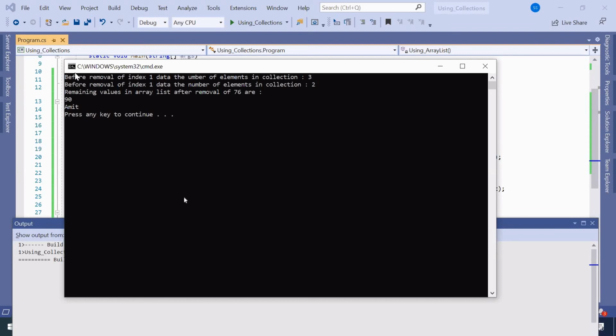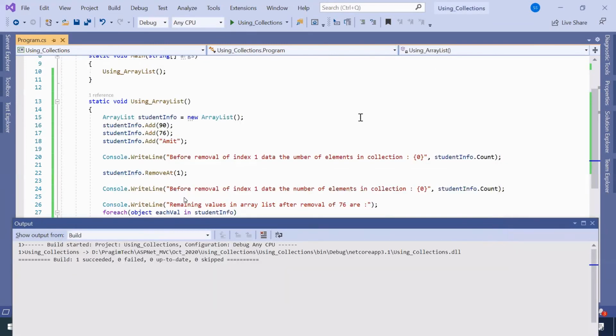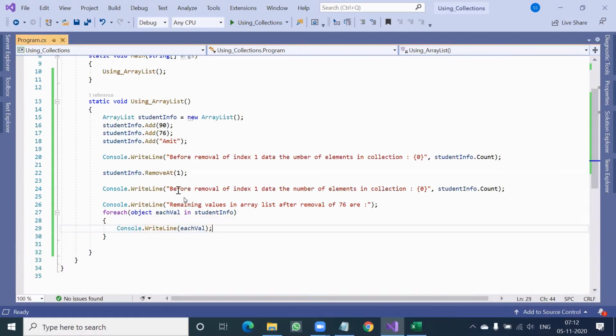I should have changed that to after removal. So before removal the count is 3, after removal of one value it becomes 2. Total count is 2, and the remaining values are 90 and Amit without any gap in between. That means they have nicely managed the memory without wasting any location. So let me change this sentence to after removal.